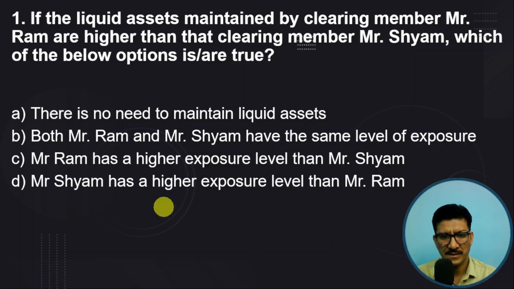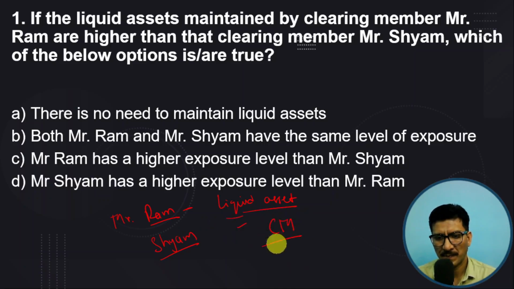So as you see in this question, Mr. Ram has maintained the higher liquid assets. So he has higher liquid assets than Shyam. So of course, he will be getting more exposure based on the liquid assets which he has put, as he is a clearing member, which is abbreviated as CM, and this clearing member will get higher exposure level. So the answer will be C.